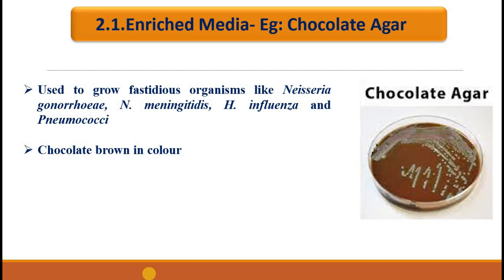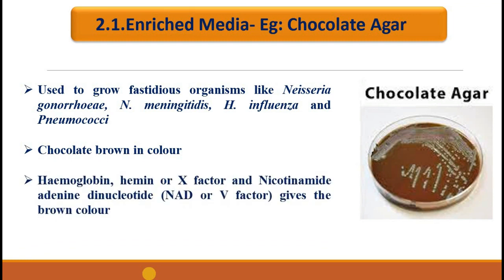In the case of blood agar, blood was added only after autoclaving the media, so the lysis of RBC is not taking place in that case. But in the case of chocolate media, sheep blood is heated along with the nutrient agar, which will release hemoglobin, hemin or X factor, and nicotinamide adenine dinucleotide, NAD or V factor, which gives the brown color.